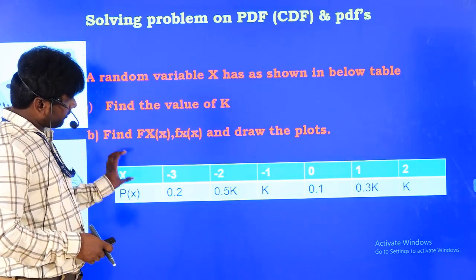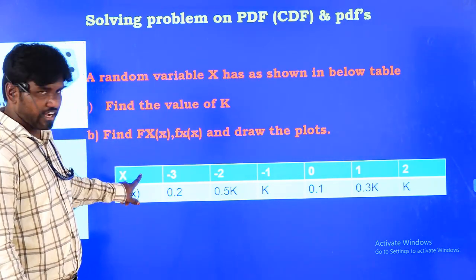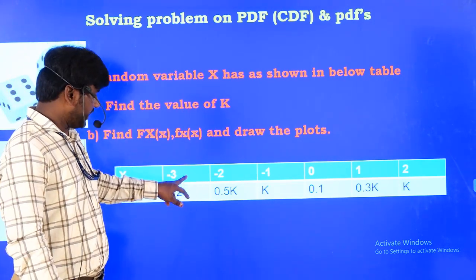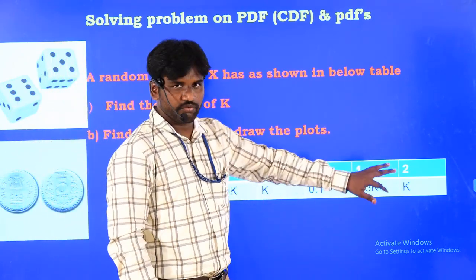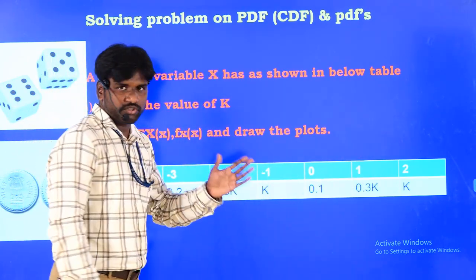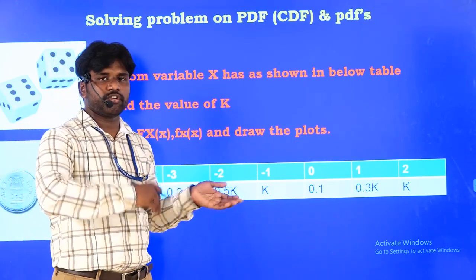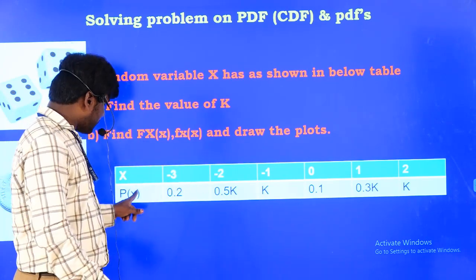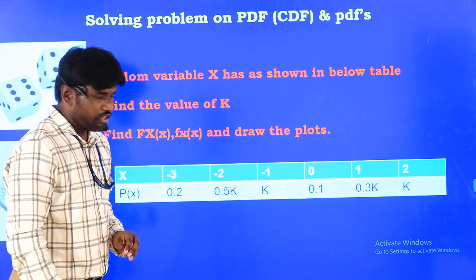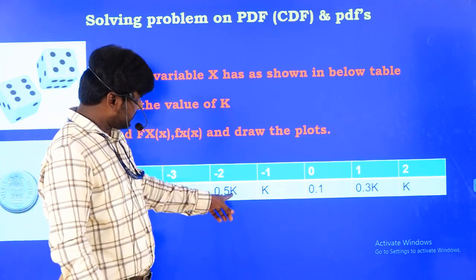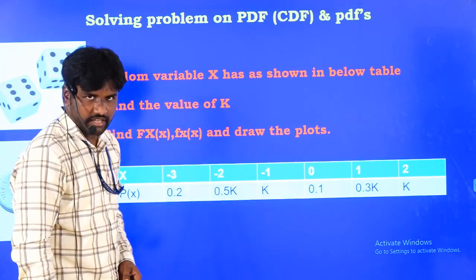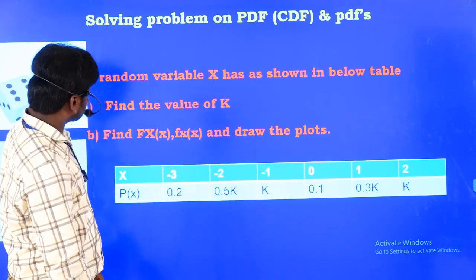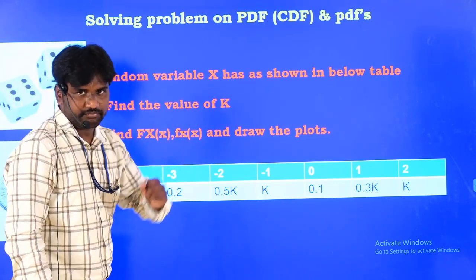So now one table is given for us. x is a random variable, and it has real values like -3, -2, -1, 0, 1, 2, but in our example we took 0, 1, 2, 3. Real values means they may be positive, they may be negative. That's why the real values are given like this, and the corresponding probabilities are like this. But if you see the corresponding probabilities, they are multiplied with some constant k. So here 0.2, 0.5k, k, 0.1, 0.3k and k. Now what is asked is to find the value of k.